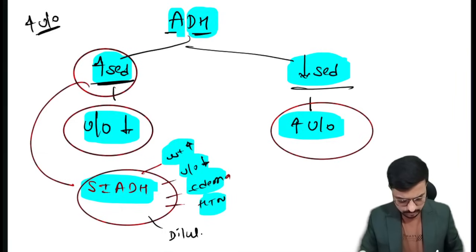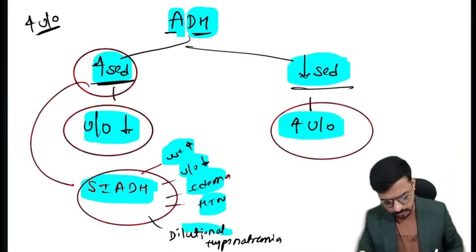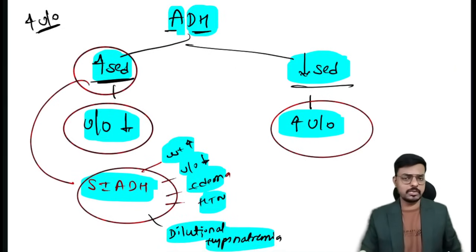Okay, so it will dilute the sodium, which will cause dilutional hyponatremia, right? So these are the very important signs and symptoms we will experience when a patient has the syndrome of inappropriate antidiuretic hormone.